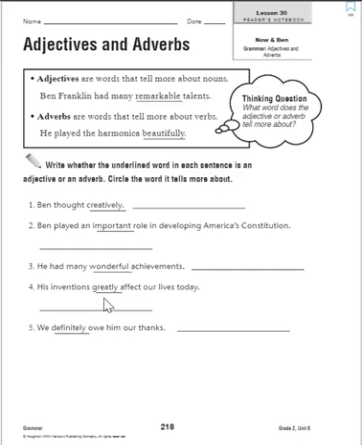And if you can remember, adverbs usually have LYs in them. So if you look here, remember creatively was an adverb because it described how Ben thought. Greatly is an adverb because it describes how the inventions affect. And let's look at number 5. We definitely owe him our thanks. How do we owe him? We definitely owe him. And again, it ends in LY.